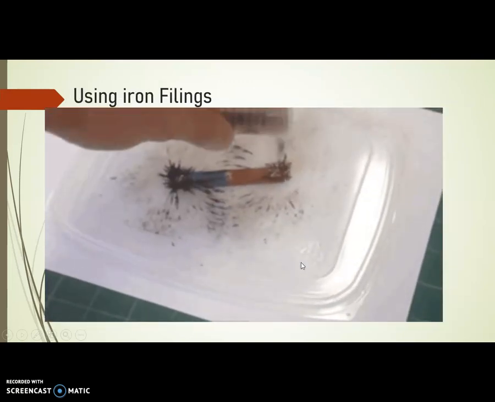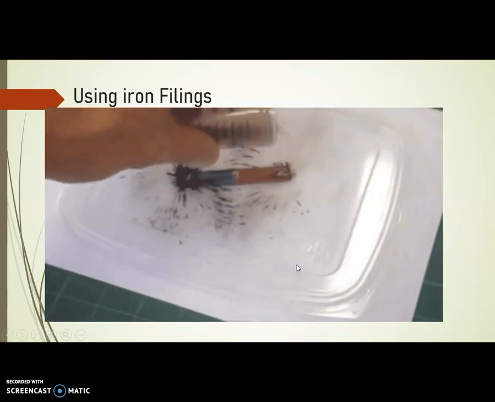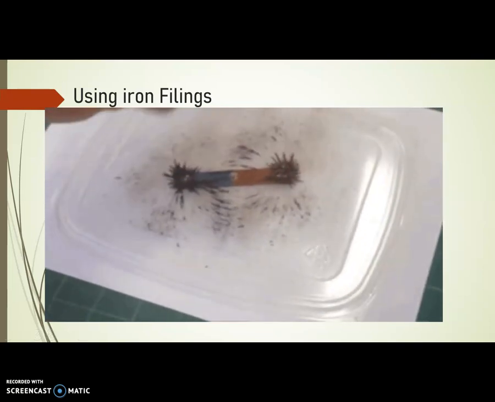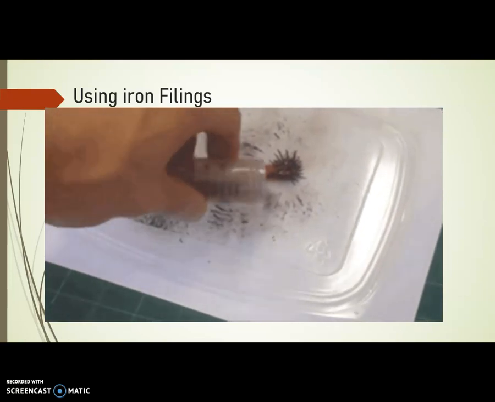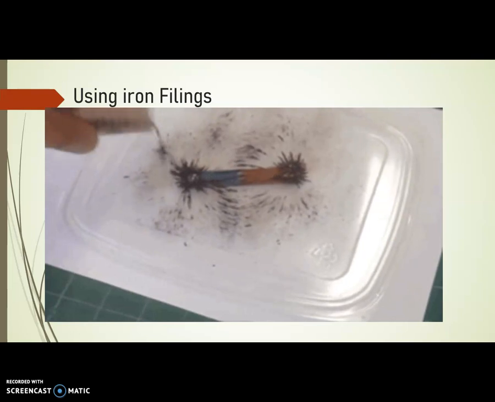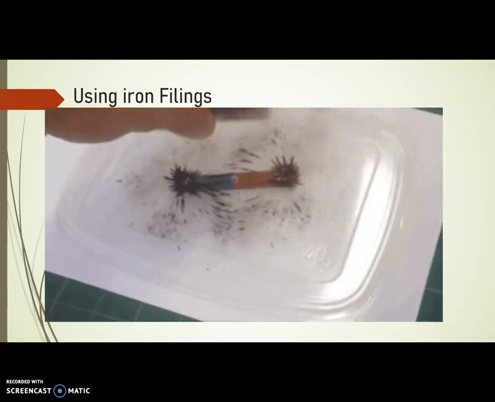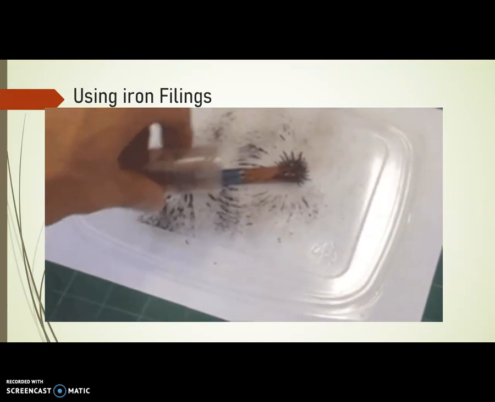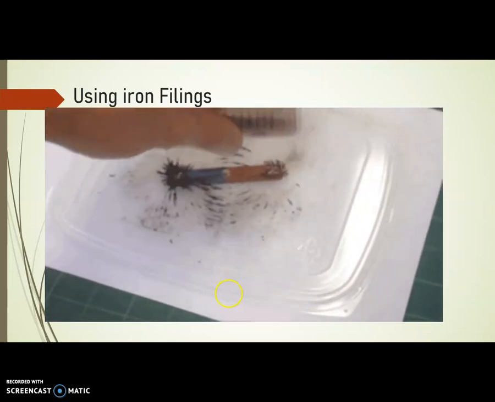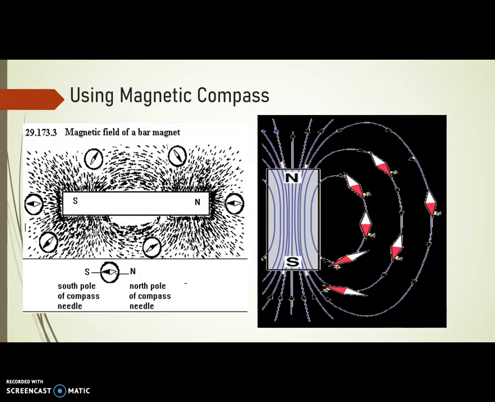If we consider a bar magnet and drop iron filings on that magnet, we observe that these iron filings act as tiny magnets and align themselves in the direction of the magnetic field around the magnet. This is one of the methods in which we can draw the magnetic lines of force. Another method is the one in which we use a magnetic compass.